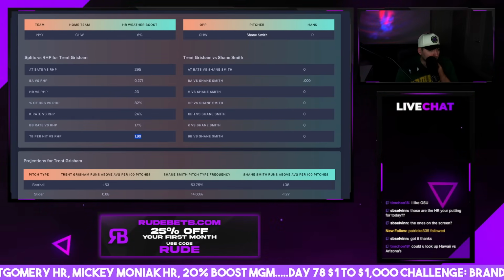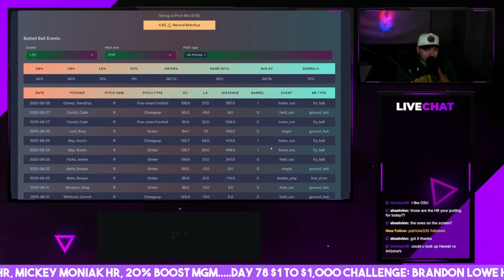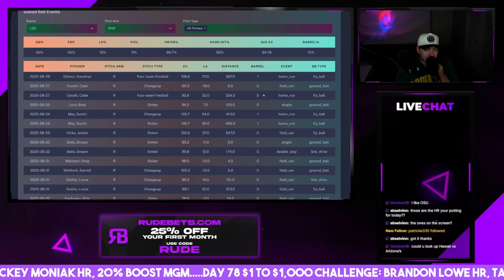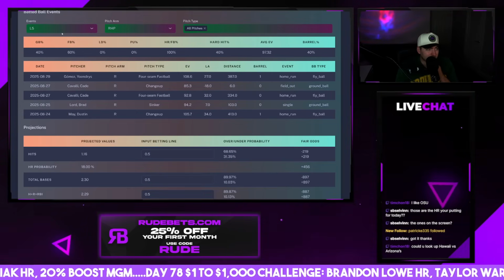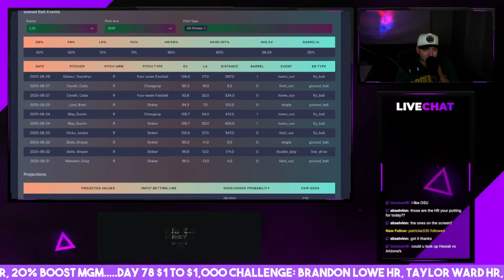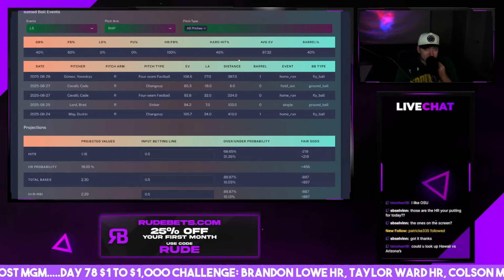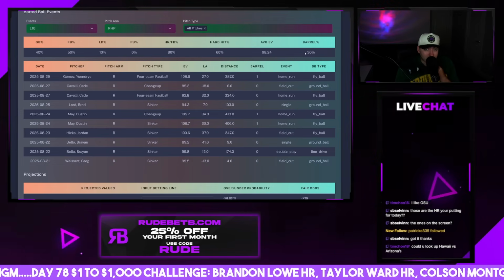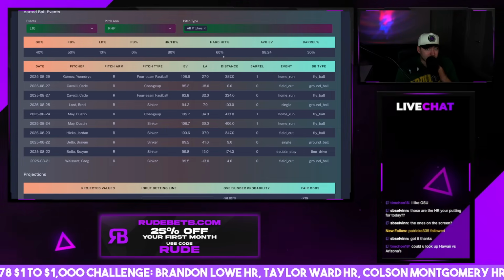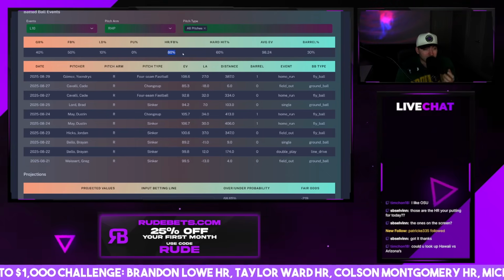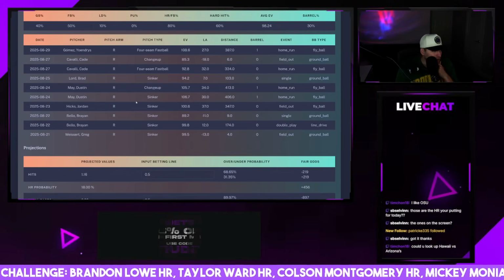1.99 total bases per hit versus righties, outstanding. Look at his numbers here. Home run, home run, home run, home run. Look at his last 5: 3 homers in his last 5 batted balls. In his last 10, he's got 1, 2, 3, 4. Yeah, these numbers are crazy. 98, 97 average exit velos, 30% barrel rate, 40% barrel rate in the last 5, 60% hard hit rate, 80% of his fly balls are a home run right now. Like, that's just crazy. Grisham's on a heater